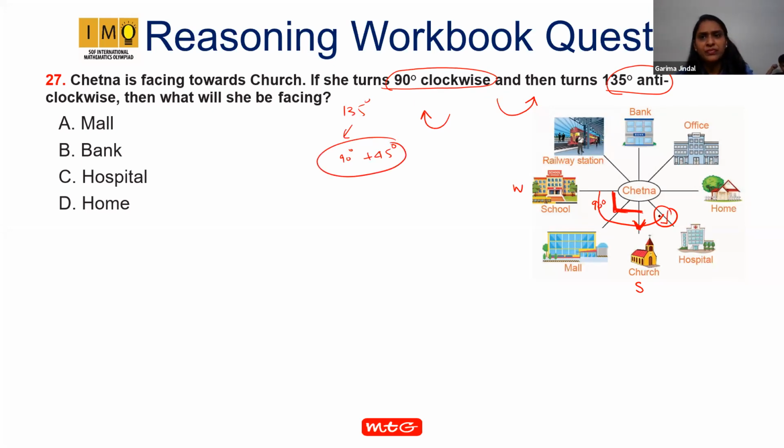Yes. Ma'am, I'm Vikram. Ma'am, I was thinking that only because when we move right to the church, we get mall, and when we break up, we get 45 and 90 plus 45, 135. Then we will go to the hospital. Sorry, can you please repeat what you are saying? Ma'am, I was telling the answer, but I cannot unmute myself, so I tell it late.